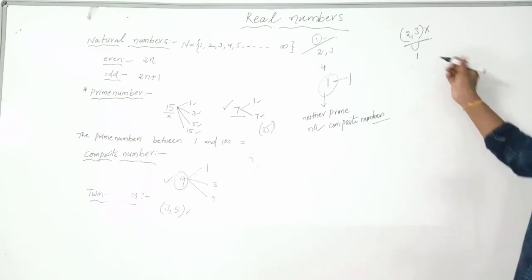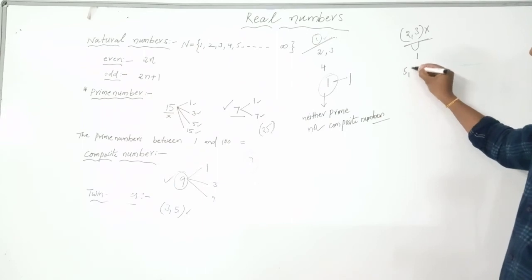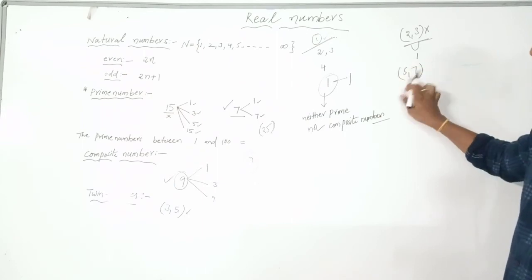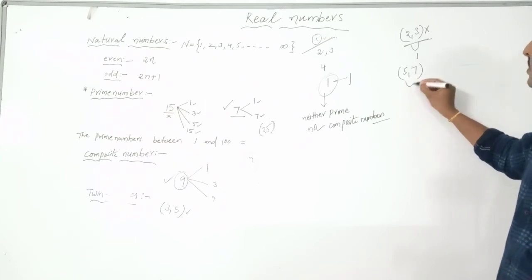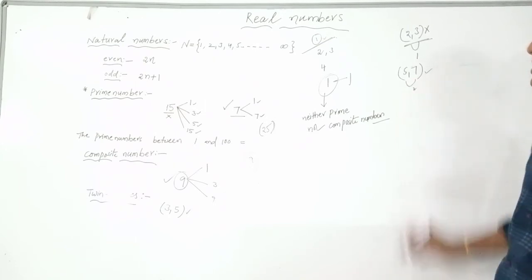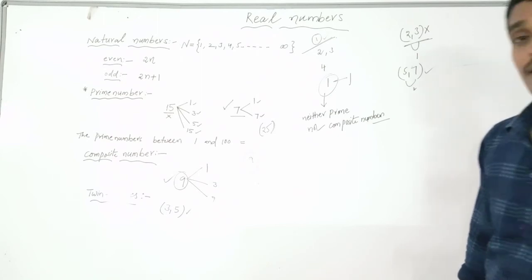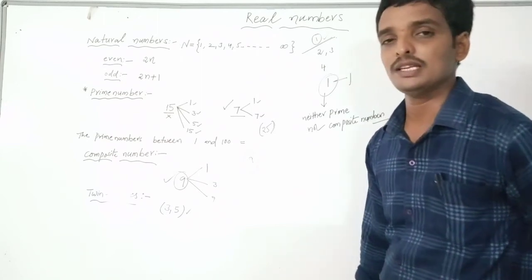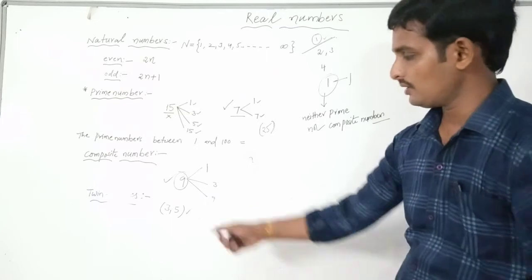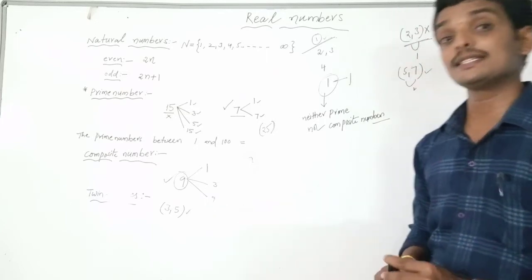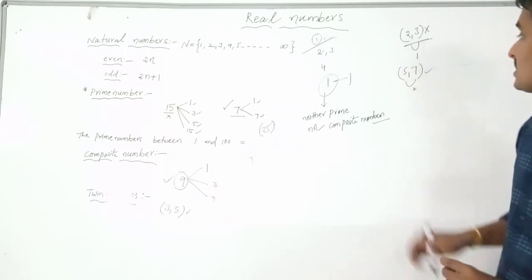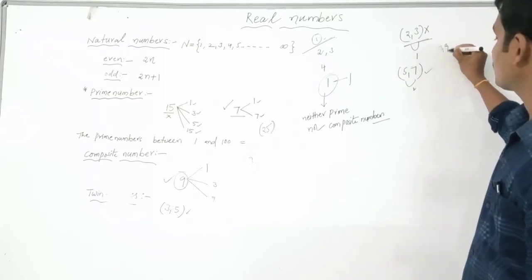So what else can we discuss? 5 comma 7 is a twin prime. Is 5 a prime number? Yes. Is 7 a prime number? Yes. The difference between these two numbers is 2. So these are twin primes. Is 7 comma 9 a set of twin primes? No. 7 is a prime number, okay, but 9 is not a prime number. So that's why 7 comma 9 are not twin primes.